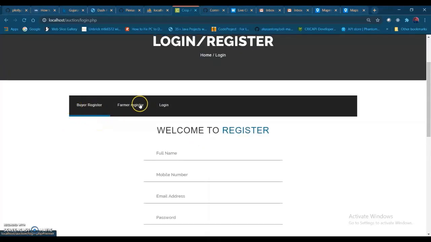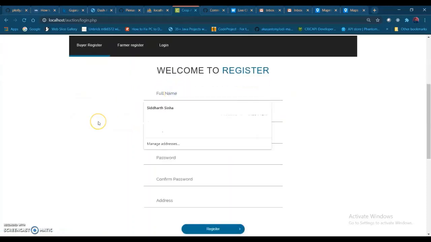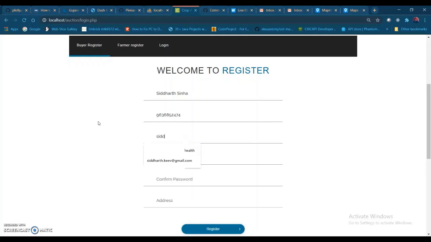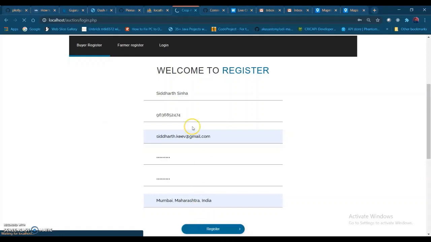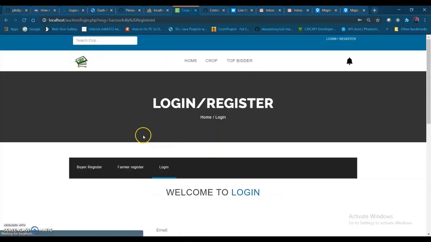You can create a buyer account or a farmer account, and login. I will just show you the user account. I've already created a farmer account. I've created the email address with this ID.